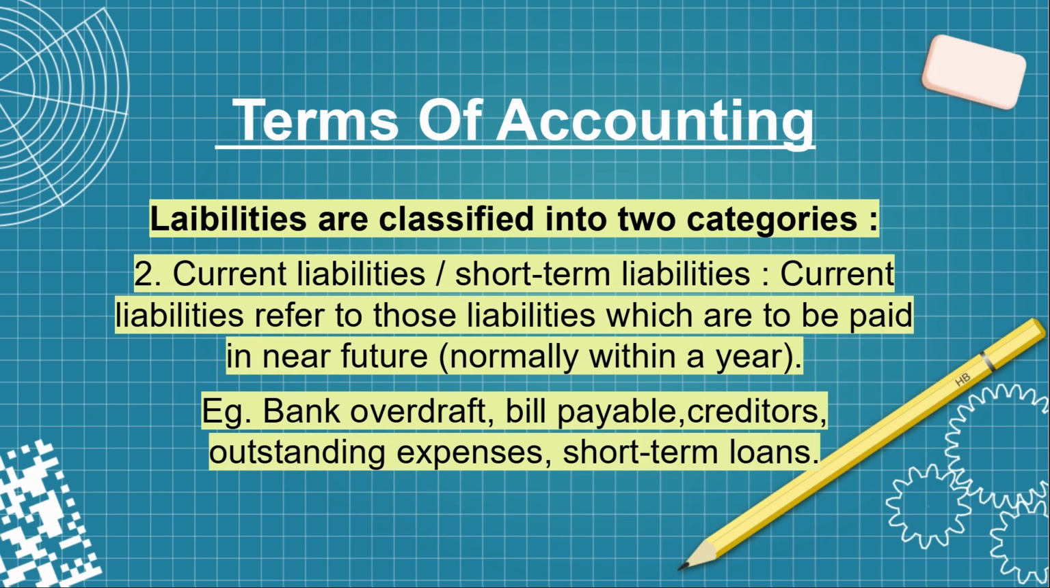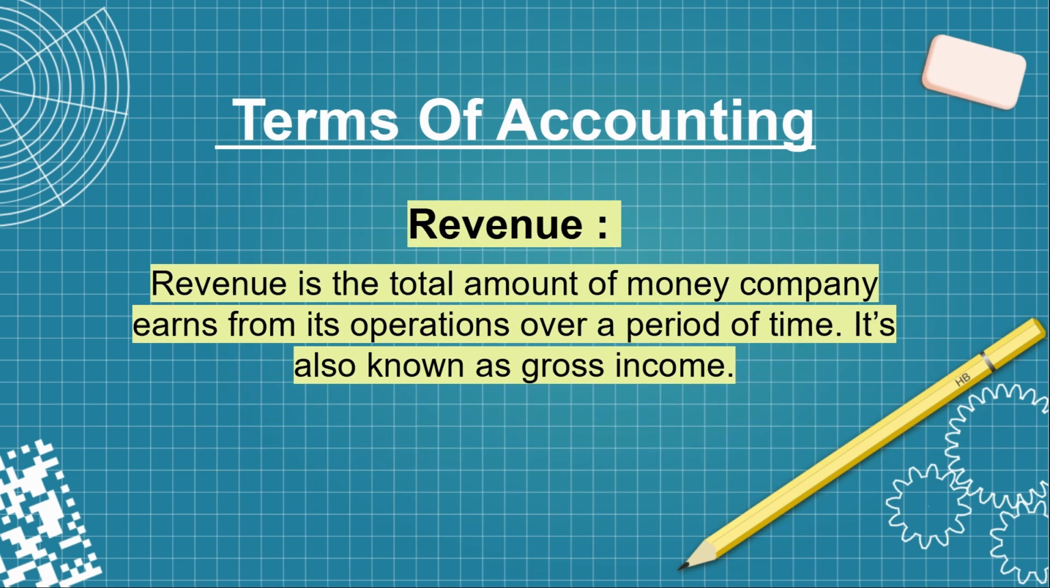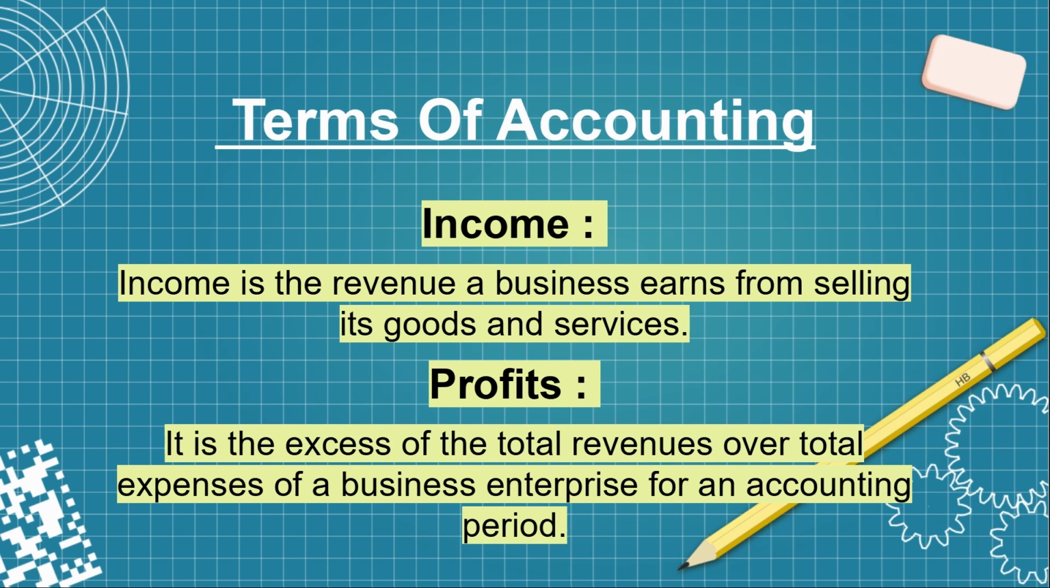And second, we have current liabilities or short-term liabilities. So current liabilities refers to those liabilities which are to be paid in the near future, normally within a year. So for example, bank overdraft, bills payable, creditors, outstanding expenses, short-term loans, all these are under current liabilities. And next we have revenue. So revenue is the total amount of money a company earns from its operations over a period of time. It's also known as gross income. And next is income. So income is the revenue of a business earned from selling its goods and services.